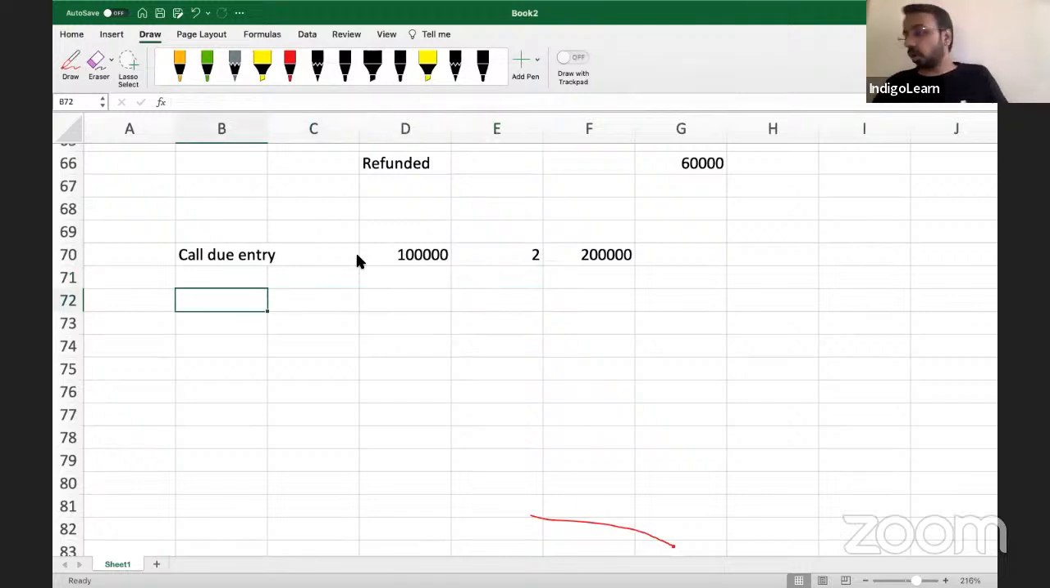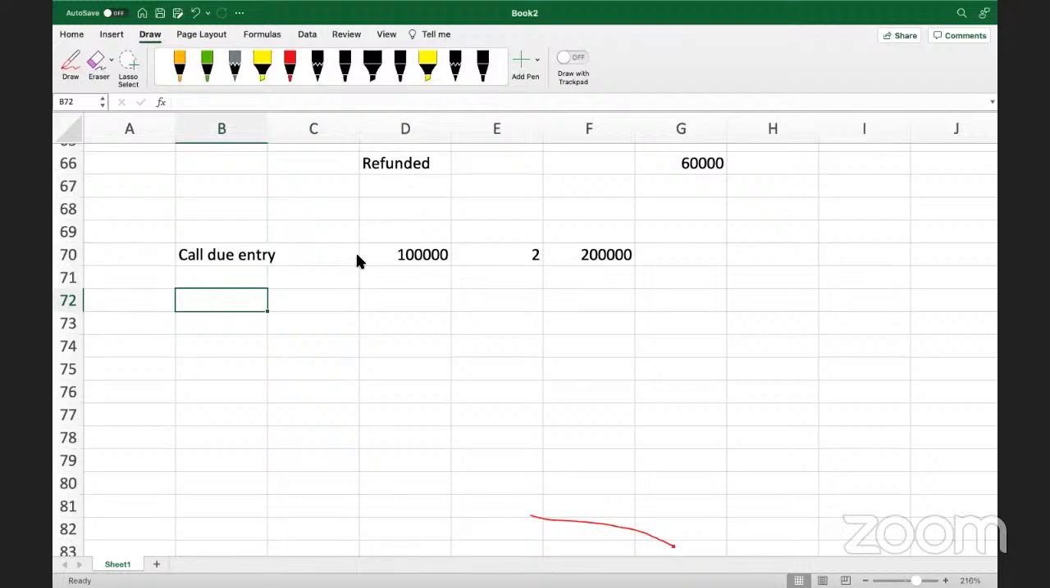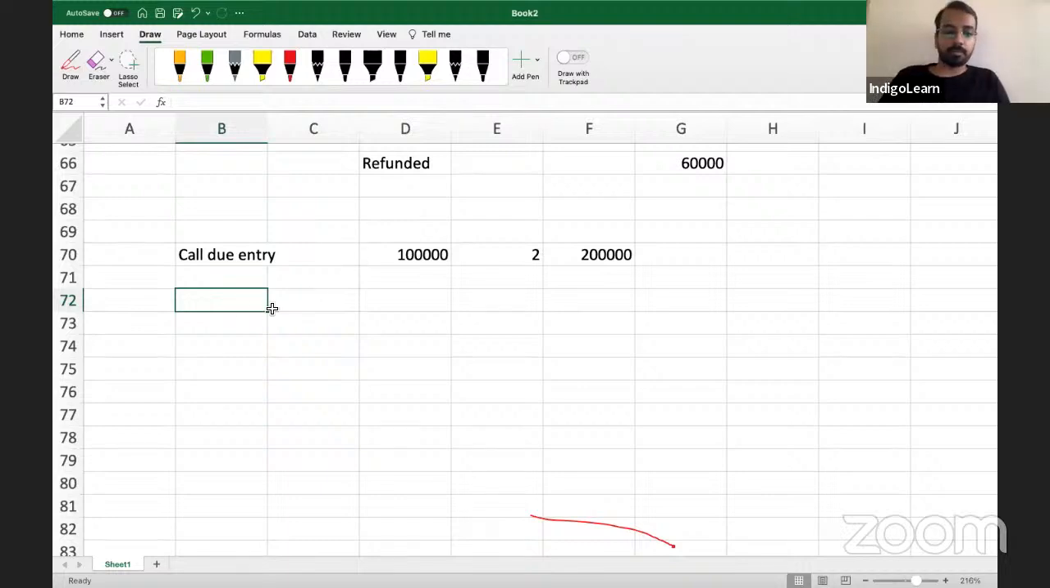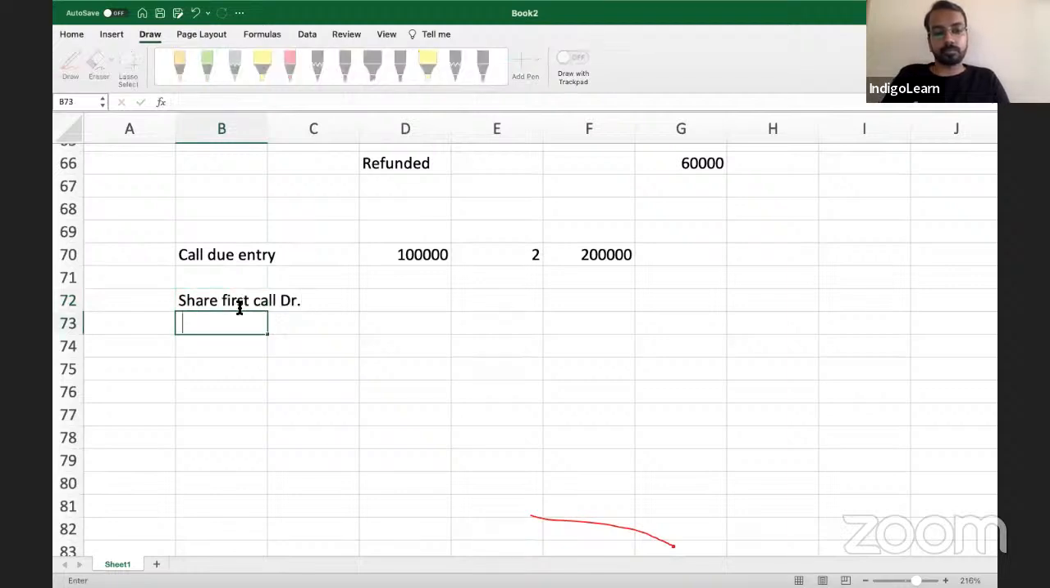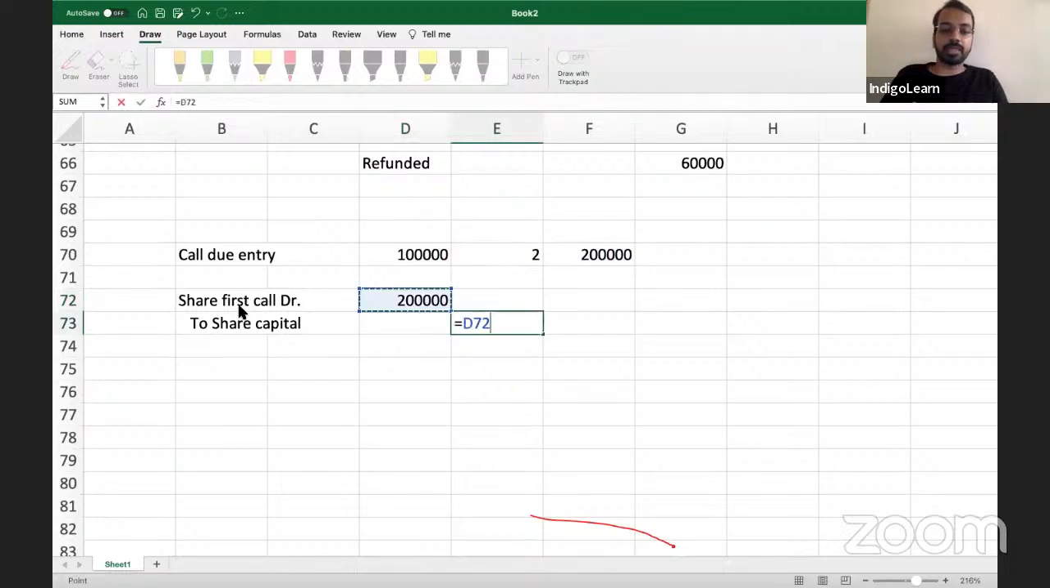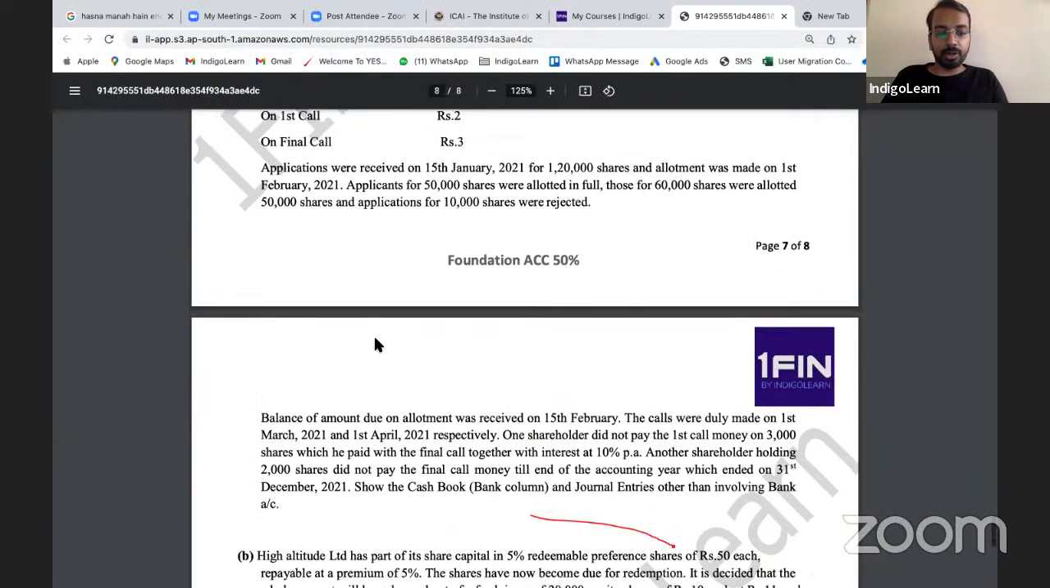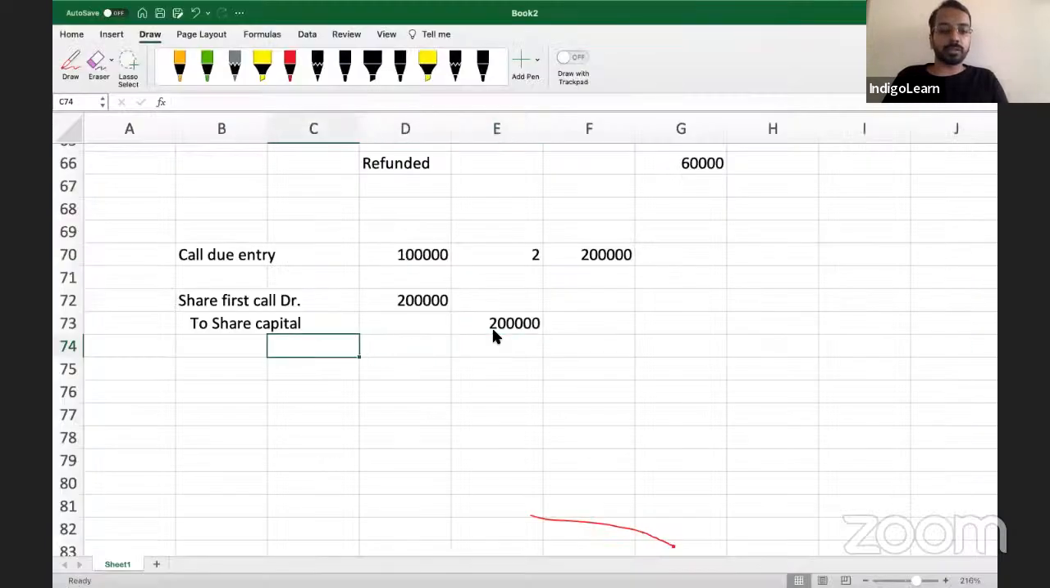What is the entry for call due? Share first call account debit to share capital account, so that will be 2 lakhs and 2 lakhs. When is the first call due? On 1st of March.